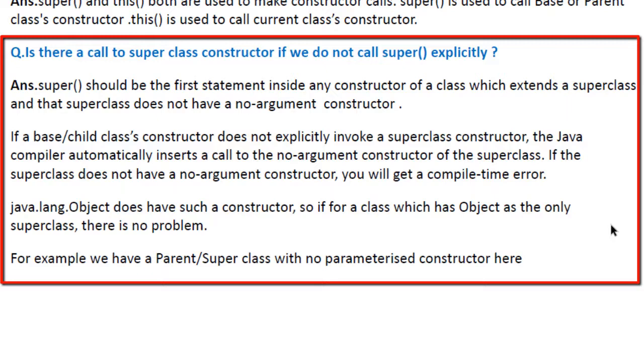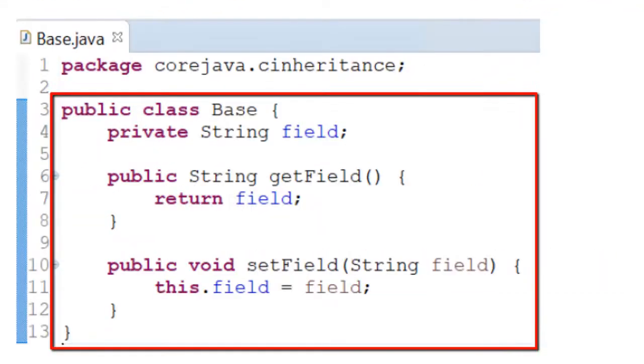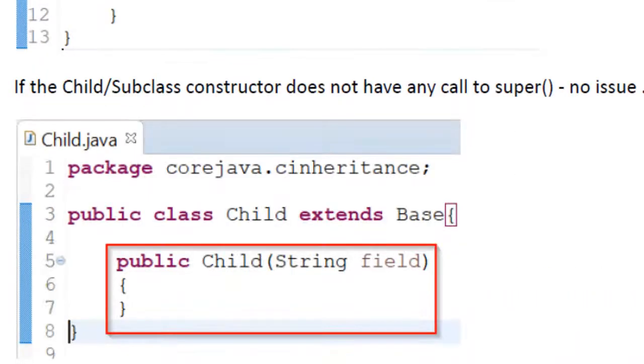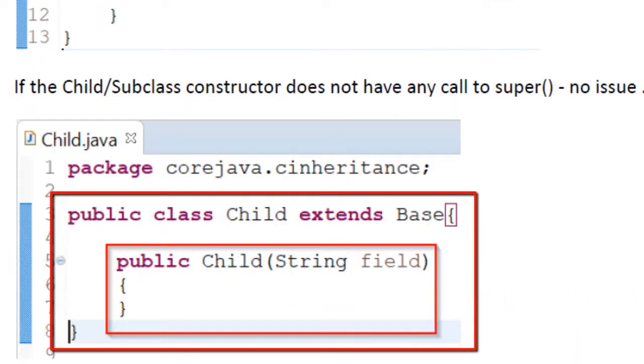For example, we have a parent or superclass, a base class, with no parameterized constructor here. Now, if I scroll down here, if the child or subclass which extends the base does not have any call to the super, so this is the constructor and it's not calling the super, no issue.